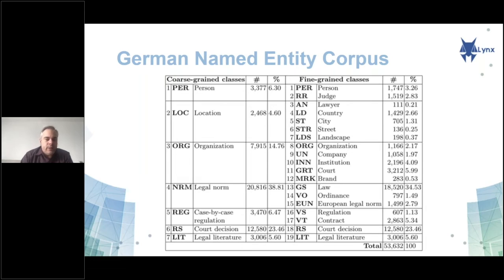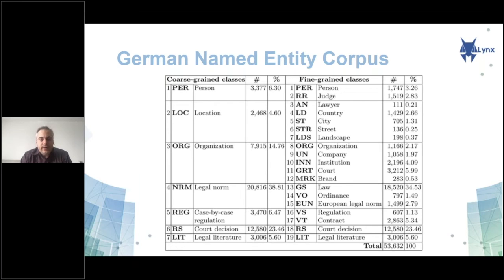Here we have a brief overview of the different classes, because that was hard work to define which classes we can define, because this is completely domain specific, in this case the legal domain, that is the focus.